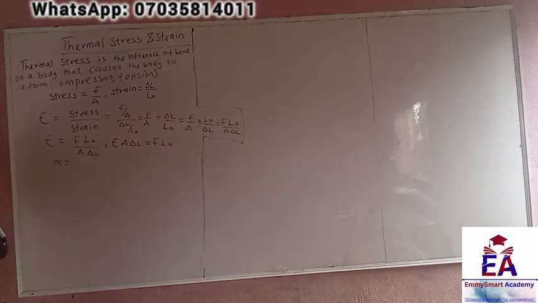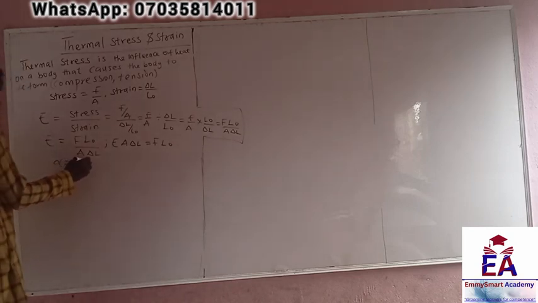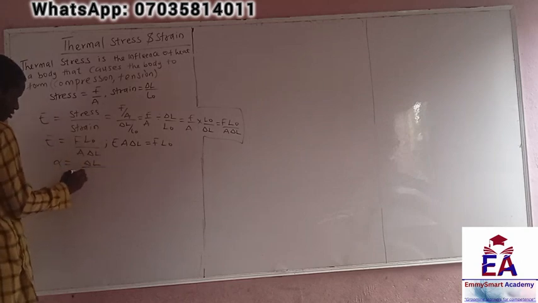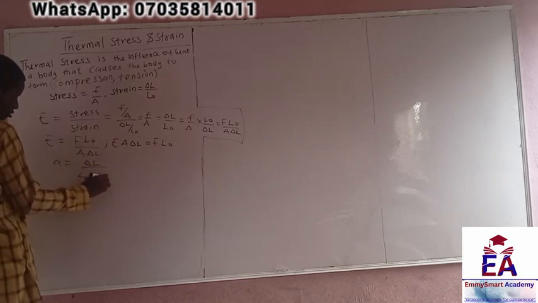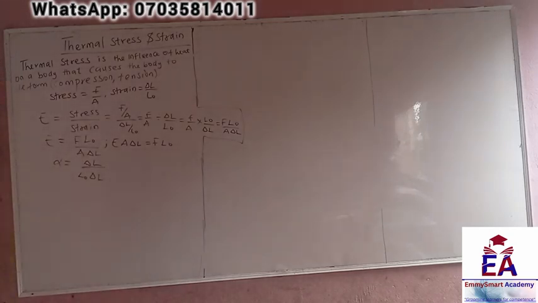Linear expansion is basically a change in length per unit length per degree rise in temperature.